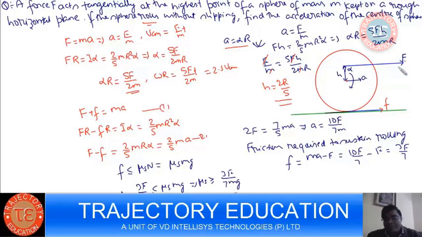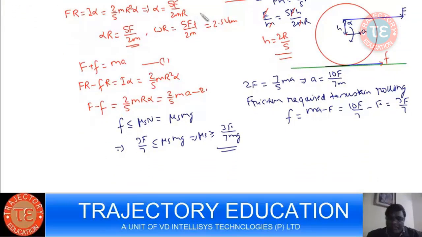If the force acts at 2r by 5, then this force is not going to create any tendency of relative motion at the interface, and friction is not at all required in that case. Friction is not at all required in this case. Okay. This is all we can do in this question. Thank you very much.